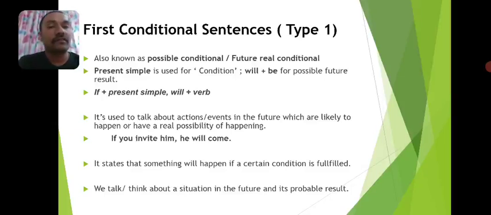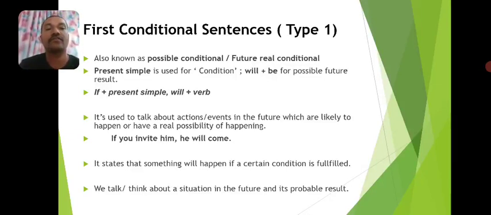Then the second type of conditional sentence, first conditional sentence, type 1. This conditional sentence is also known as possible condition or future real conditional. Why? What is the reason behind these two other names? Because possible conditional: if the condition specified in the if clause is fulfilled, there is a possibility that the result will take place.